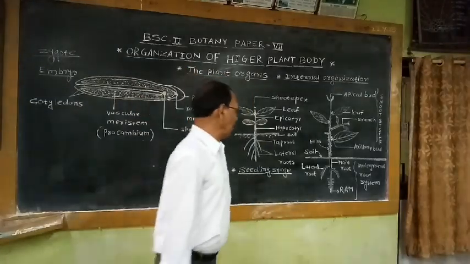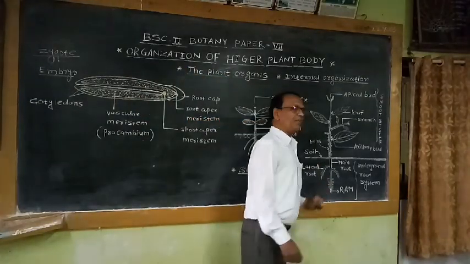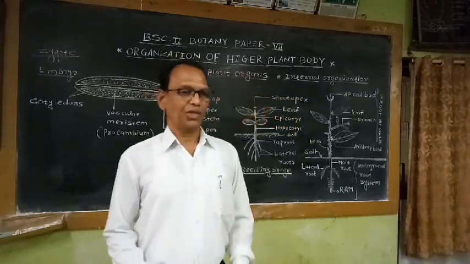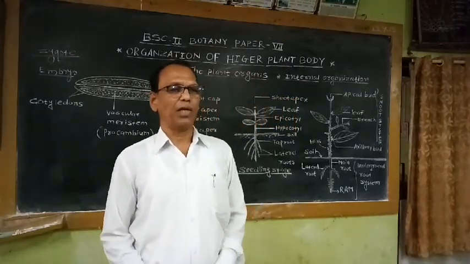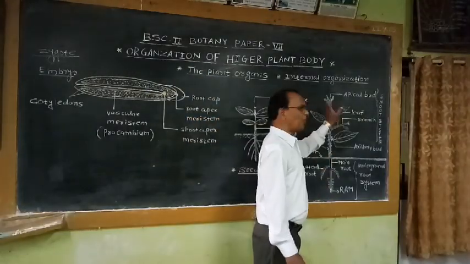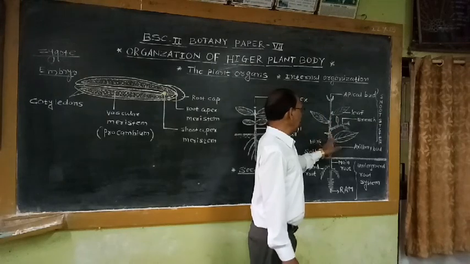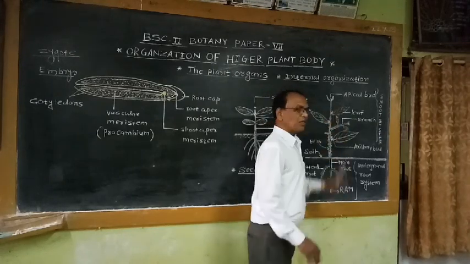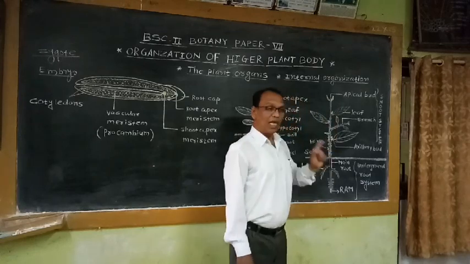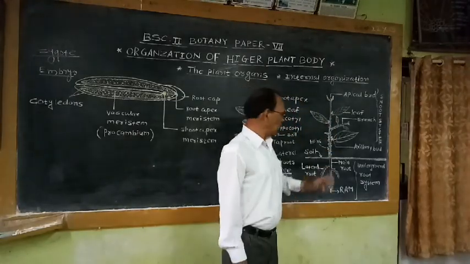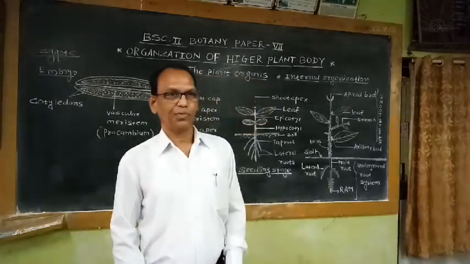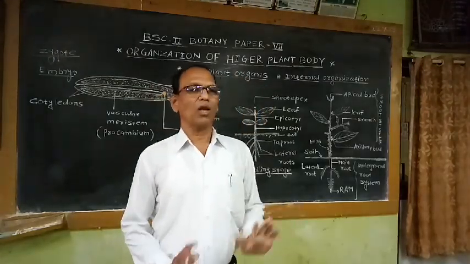For example, what is the function performed by the root system? The root system plays an important role in anchorage, or fixing the plant body firmly on the substratum. That means this underground root system gives support to the aerial shoot system, branches, leaves, flowers, fruits, etc. That means the total overall weight of the aerial organs of the plant body is distributed on this root system, and the root system gives support to all the aerial organs of the plant body.